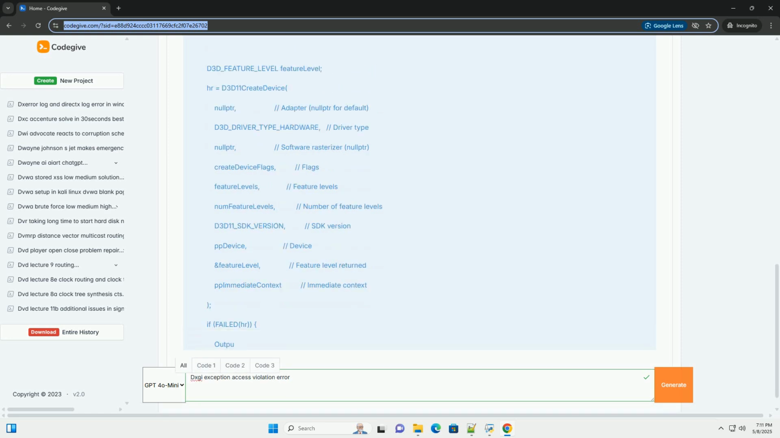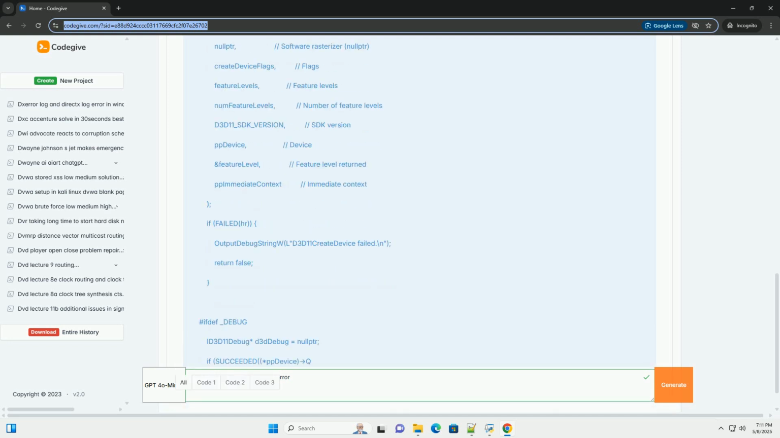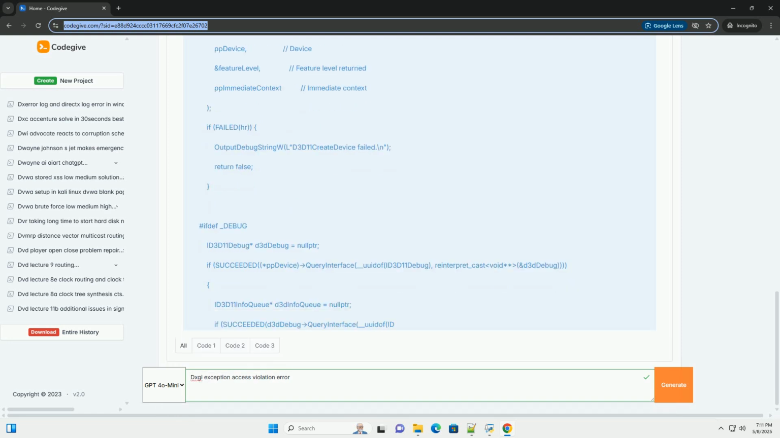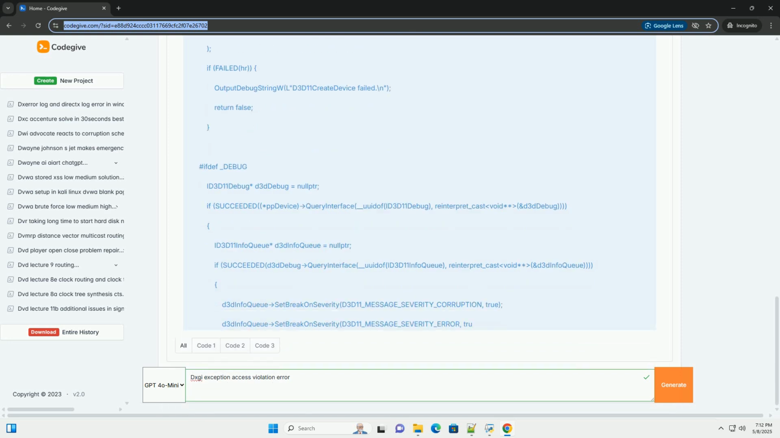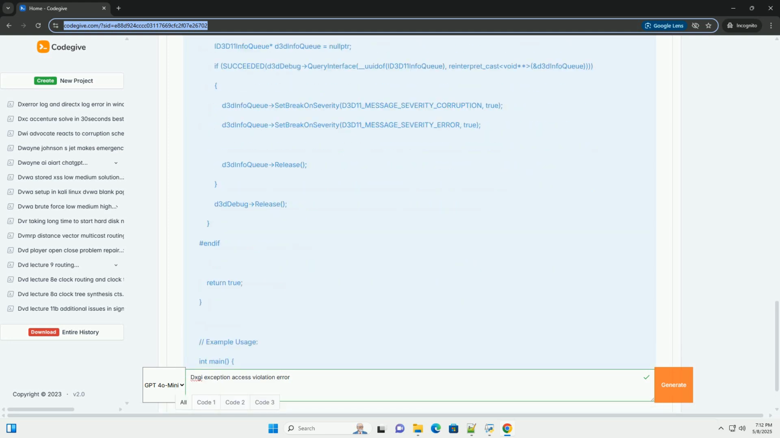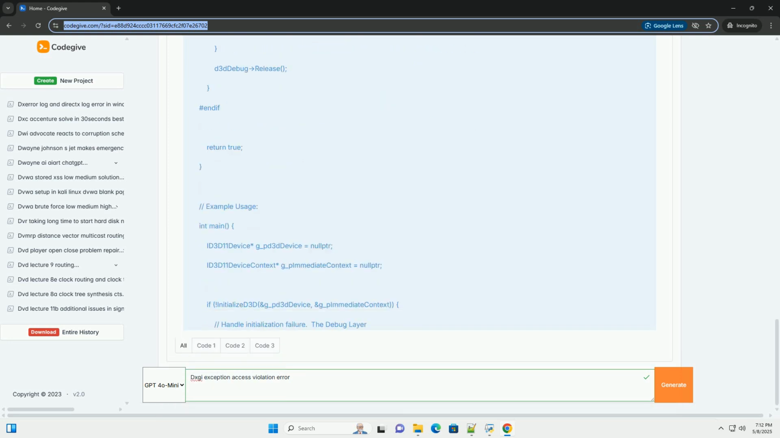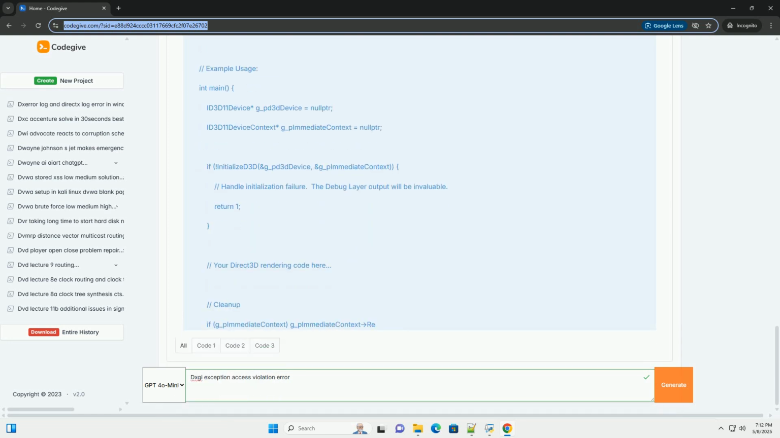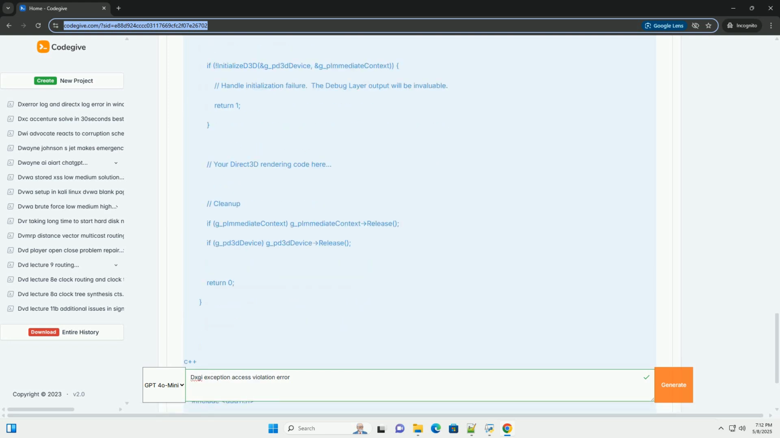The DXGI exception access violation error, typically represented by error code 0xC0000005, signals that your application is attempting to read from or write to memory that it doesn't have permission to access. This can happen in various scenarios related to Direct3D and DXGI. Resource access conflicts. Multiple threads trying to access the same Direct3D resource, for example a texture or a buffer, concurrently without proper synchronization. This is a very common cause.